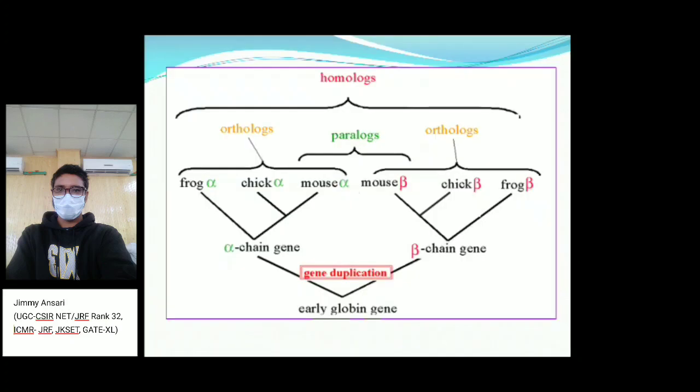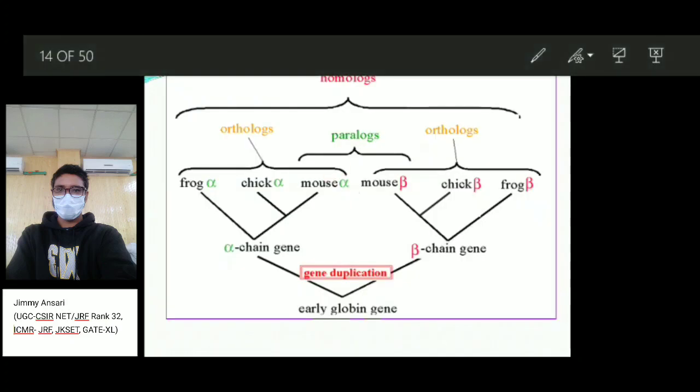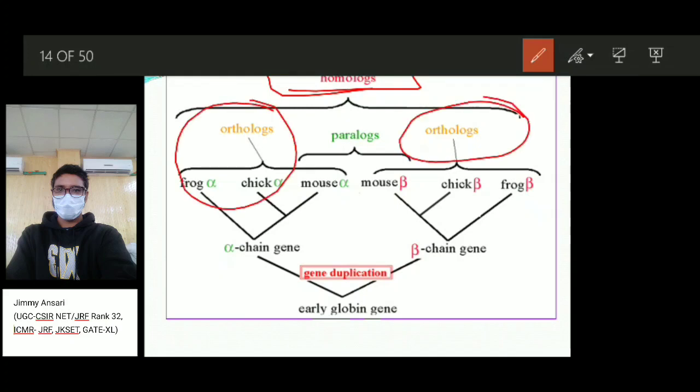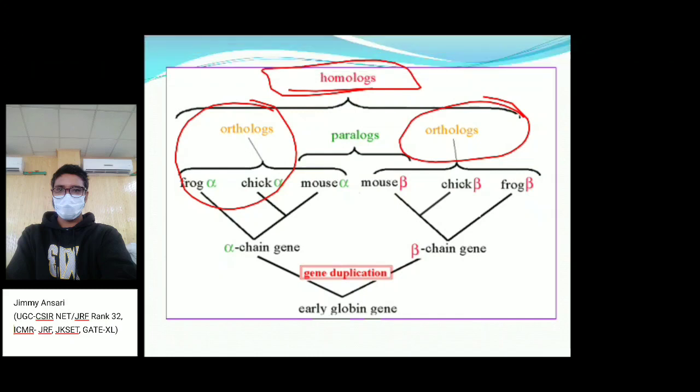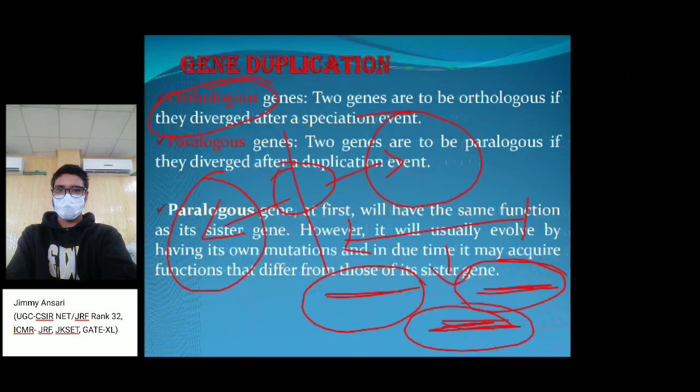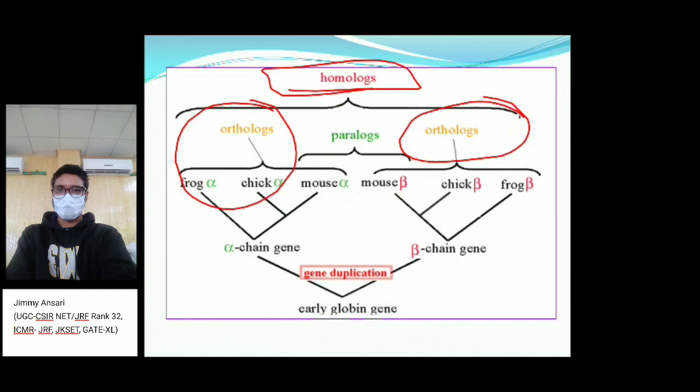So this is a flow diagram of the gene. What is a homologous gene? Homologous is the same gene. If two genes have diverged from one due to speciation, we call them orthologous genes.